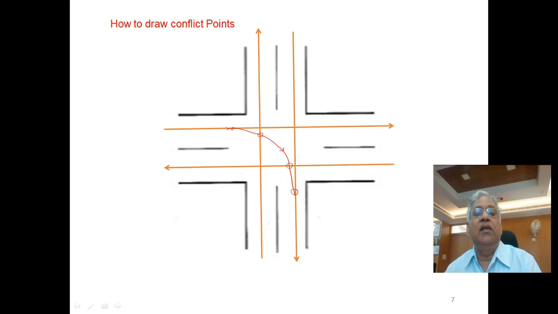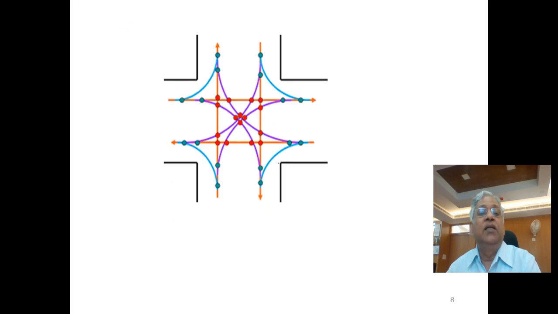Similarly, a vehicle coming from this east direction, if it has to go left, will have a diverge movement at this point and a merging movement at this point. So when there are only four crossings, the straight movements will cross each other, and these are four crossing points. If you draw all these movements, all 12 movements from each direction, then there will be 32 points of